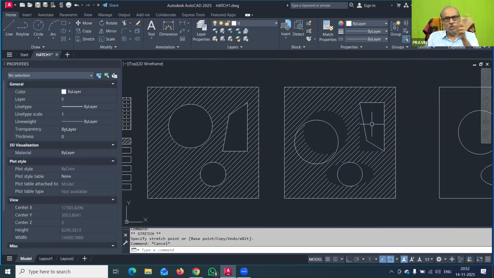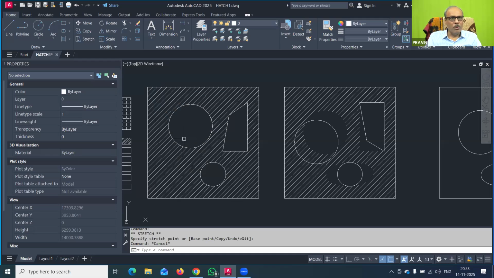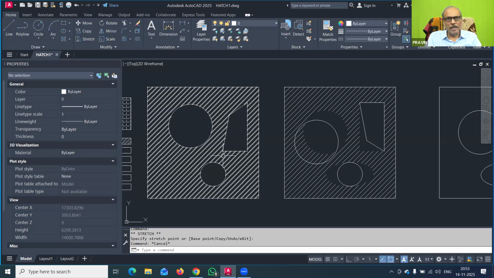This important thing you have to remember. Associative hatching is always required in our building drawings, because whenever you edit any drawing, the hatch pattern automatically gets adjusted. There are some advantages and disadvantages, but most of the time we must use associative hatching.